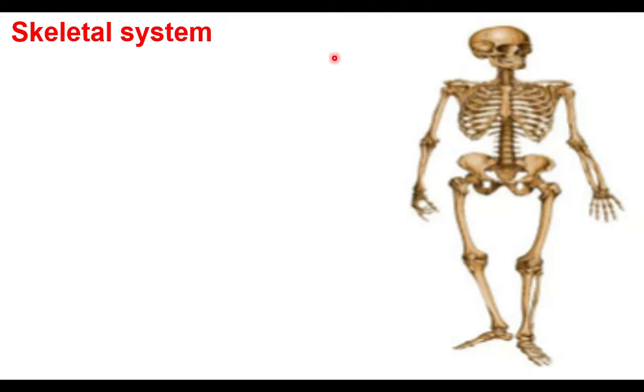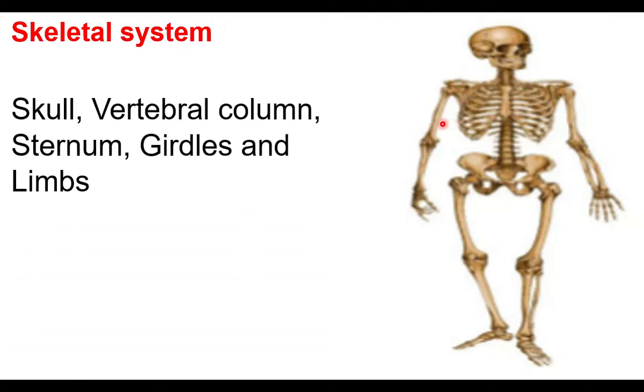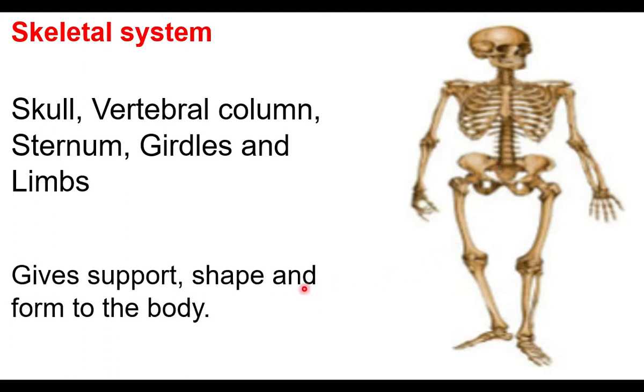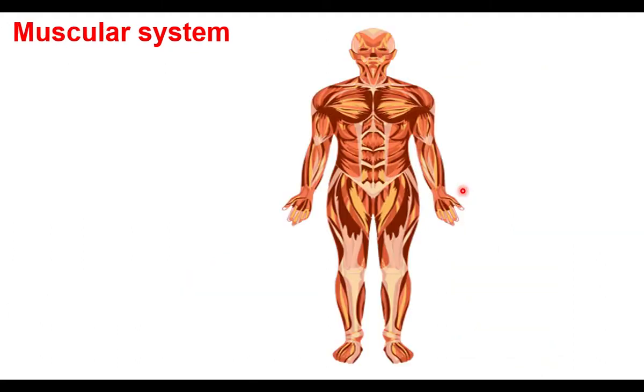Skeletal system. Bones and cartilages make up the skeletal system. The system has the skull, the vertebral column called the backbone, the sternum or chest bone, and ribs. Girdles are at the joints. Here the shoulder girdle, hip girdle, and limbs all together form the skeletal system. The skeletal system provides support. We are able to sit and stand because of the support given by the skeletal system. The skeletal system gives shape and form to the body.